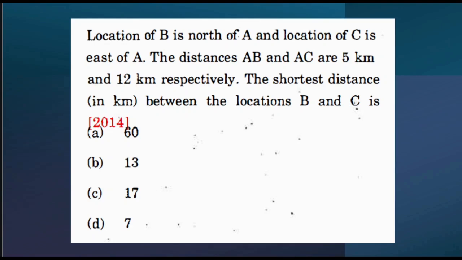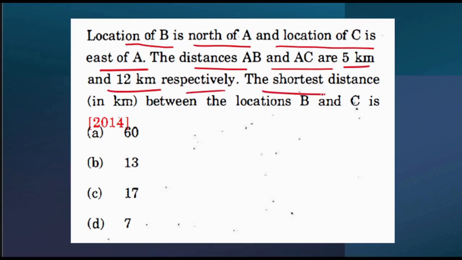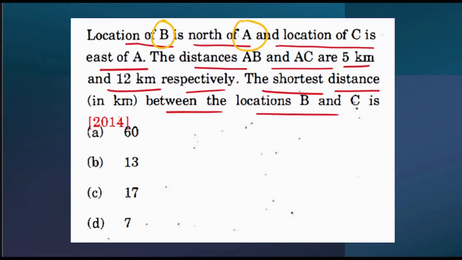This particular question came in 2014. The question says that location of B is north of A and location of C is east of A. The distances AB and AC are 5 km and 12 km respectively. The shortest distance between the locations B and C is? Let's read the question again. Location of B is north of A. Now let's solve this particular question.